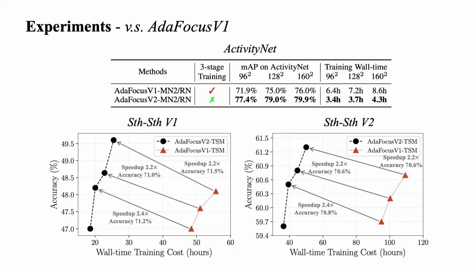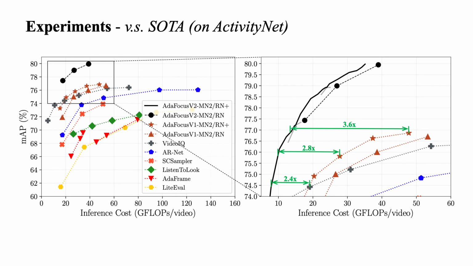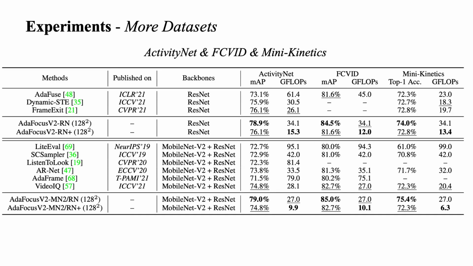Empirically, AdaFocus V2 reduces the training time by more than 2 times while dramatically improving the accuracy. Compared with the best baselines, our method reduces the computational cost by up to 3.6 times without sacrificing the accuracy. On FCVID and mini-Kinetics, similar observations can also be obtained.